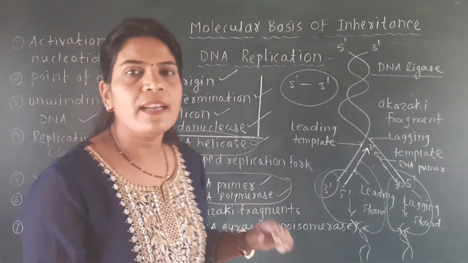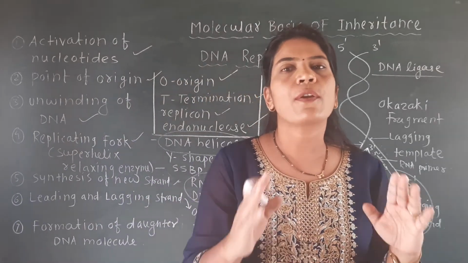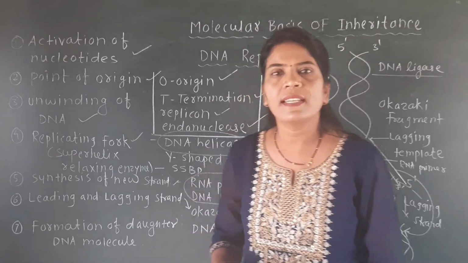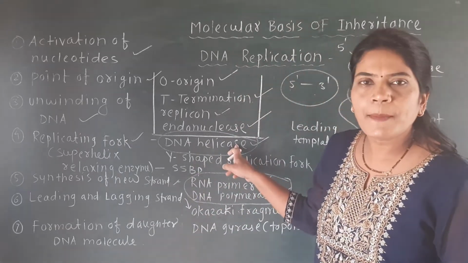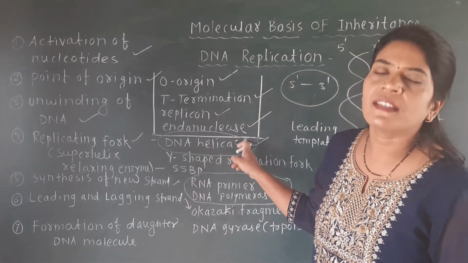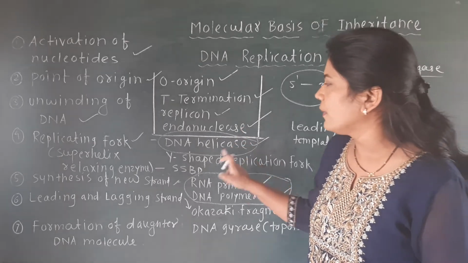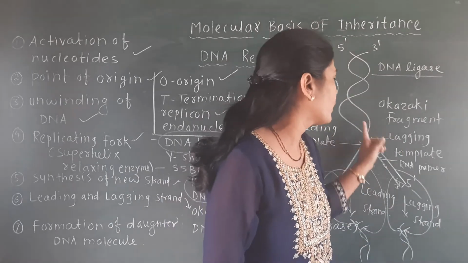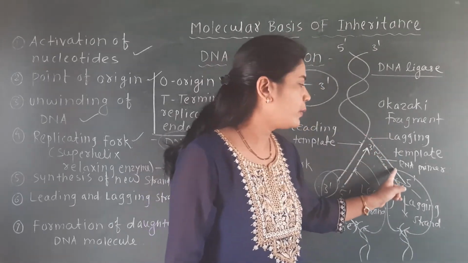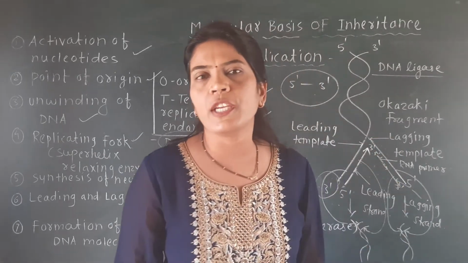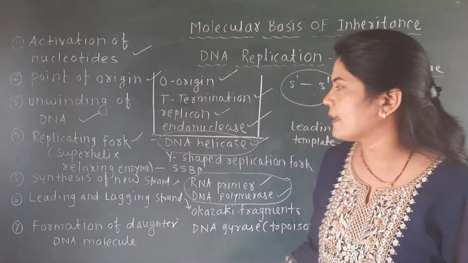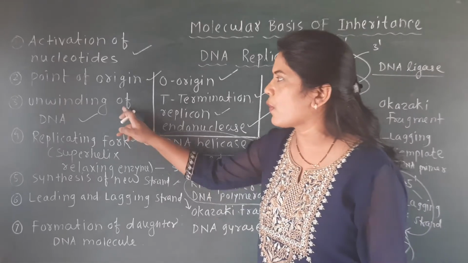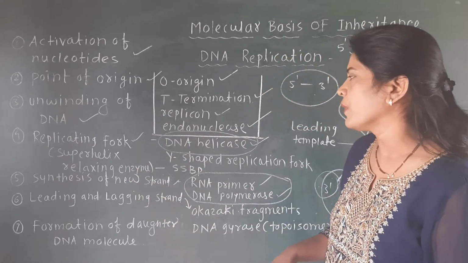What this enzyme does is break the hydrogen bonds between A and T and G and C and makes the DNA unwind. At the same time, with the help of this DNA helicase enzyme, a Y-shaped replicating fork is formed at the point of origin.